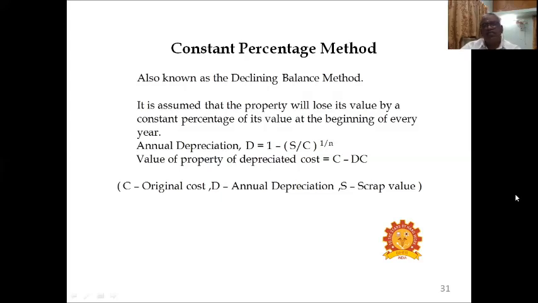Value of property at a depreciated cost. The value of property will be original cost minus depreciated cost, that is C minus DC. C is original cost, D is annual depreciation, S is scrap value.